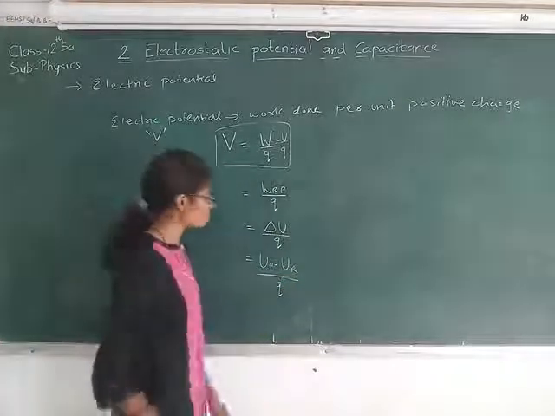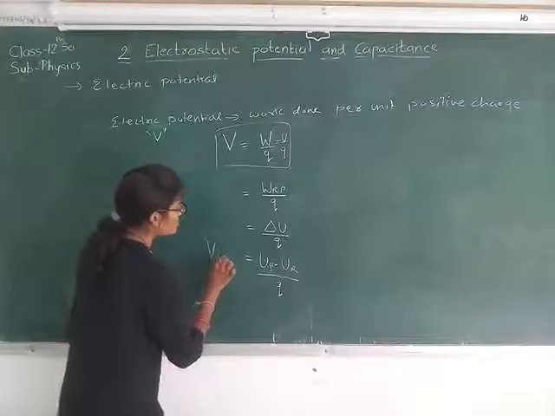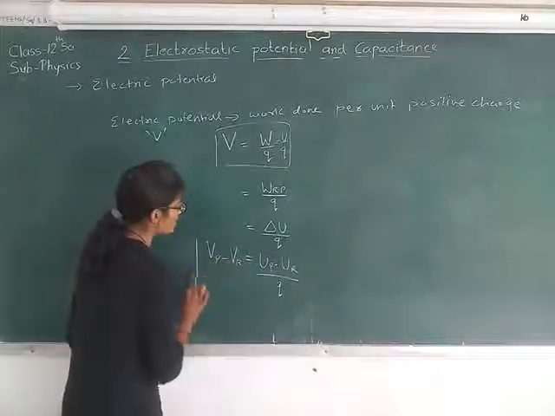So potential is also what? Potential is Vp minus VR.